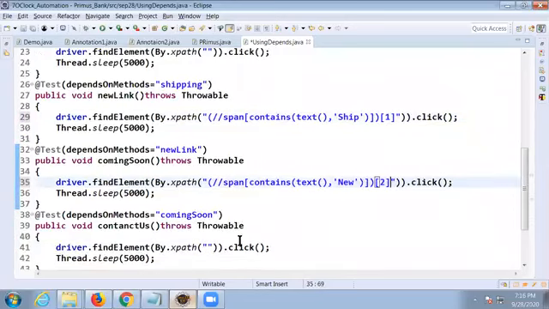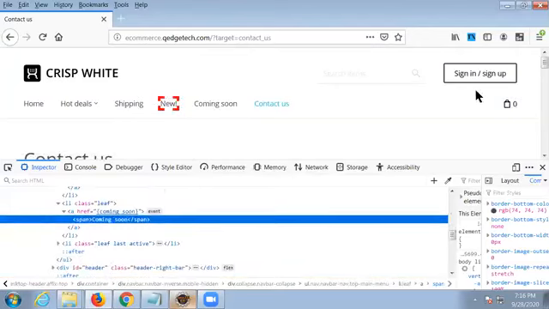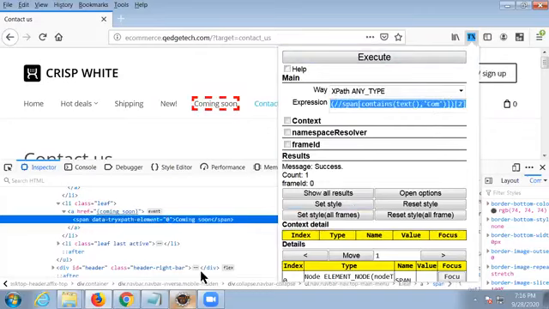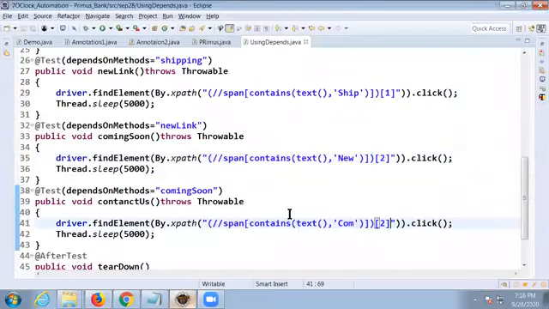What is the next element? Coming soon. Check it out first. Does it have a span tag or not? It's also, all of them may be having a span tag. So open Try XPath. We can give some part of it. Coming, capital C, some part is enough. It's also having index value 2. Copy that. That's what we have to be careful about in writing XPath. Instead of having such a big XPath, we'll customize like that.